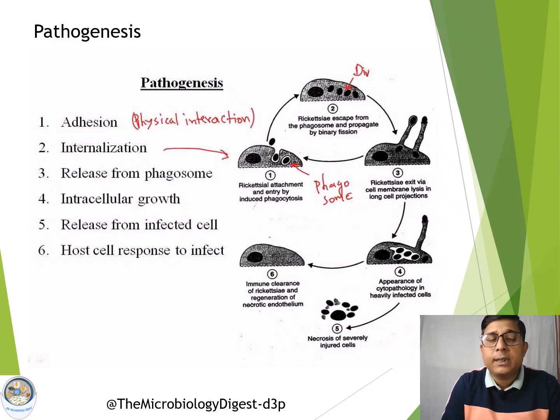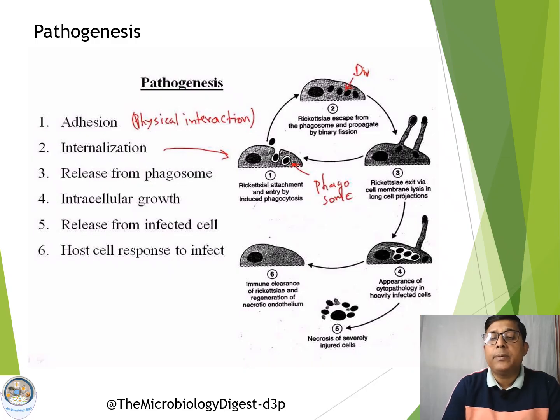Now coming to the pathogenesis of these diseases. So basically in the pathogenesis there are six specific steps. Number one is the adhesion. Then second one is the internalization of the organism. Internalization is through formation of a phagosome, and once the organism is internalized, it will be released to the cytoplasm from the phagosome.